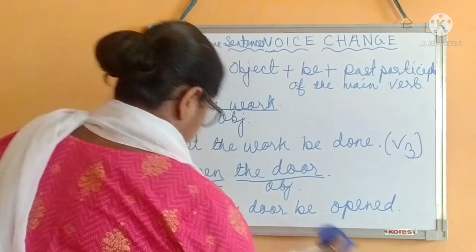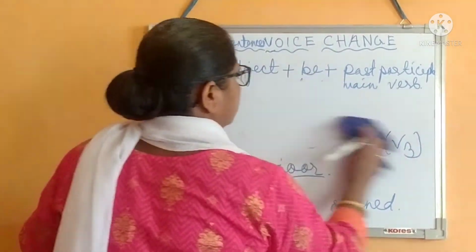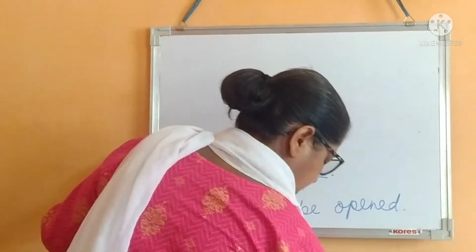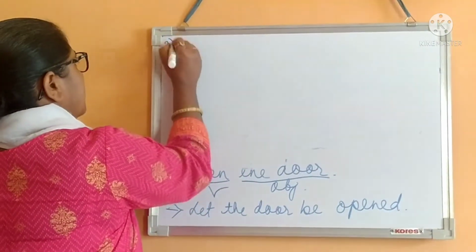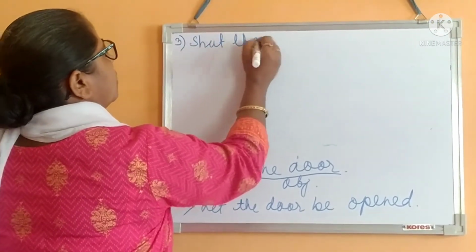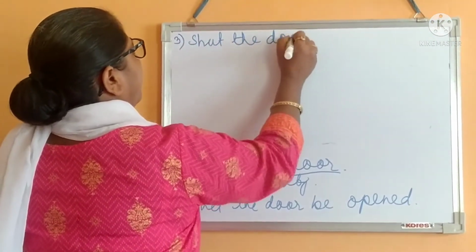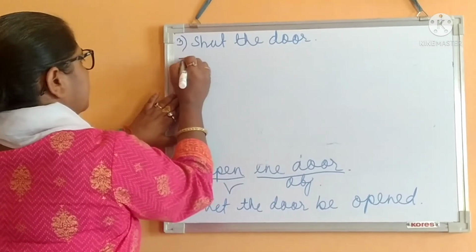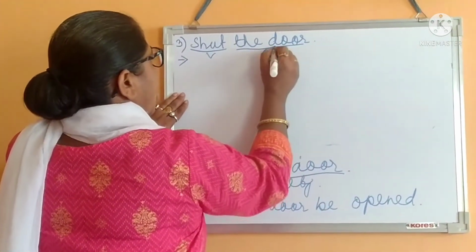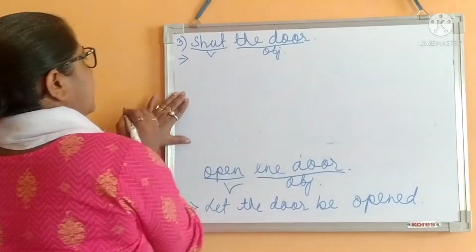Now do the next one. Shut the door. Write down the sentence. Shut is the verb and the door is the object.